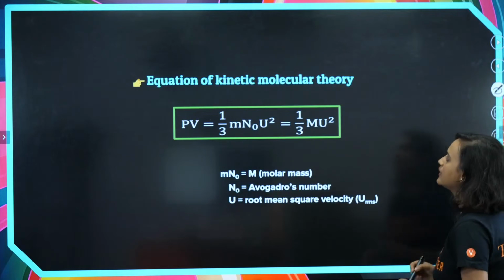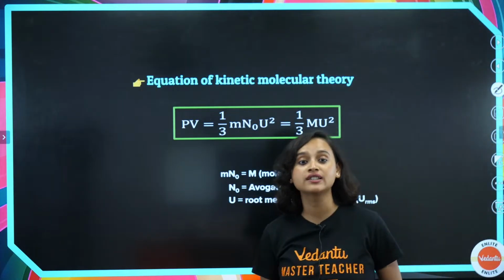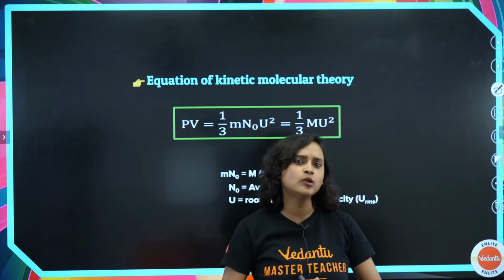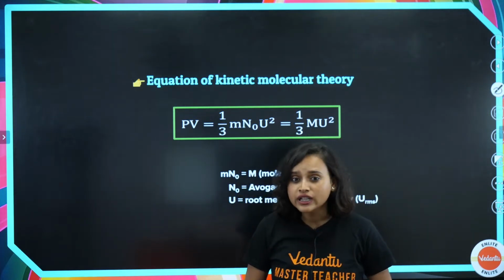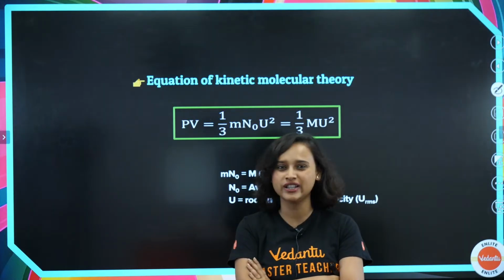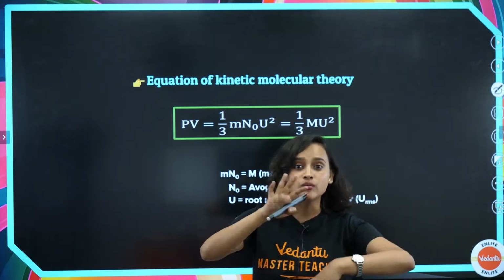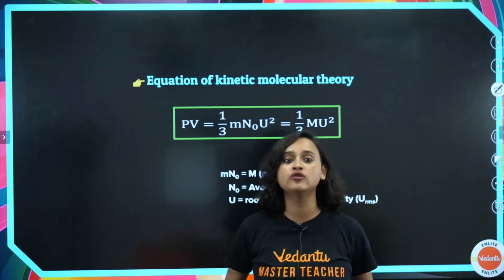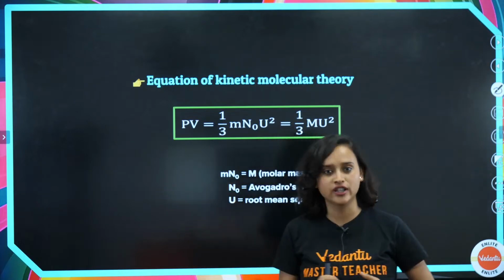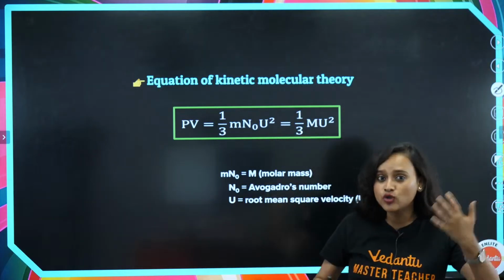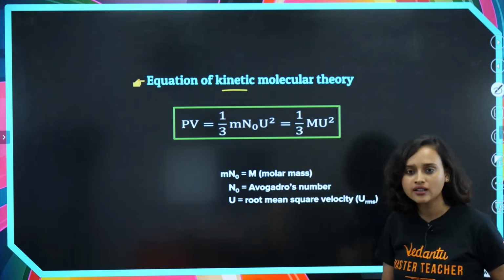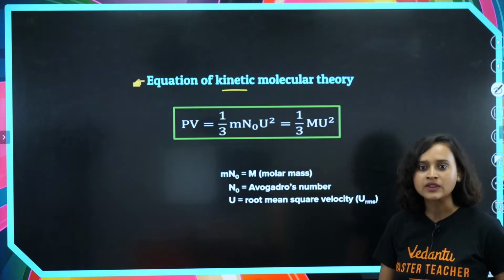Now from here, when we move on, we come across the kinetic molecular theory. Acha, why kinetic molecular theory? We know that the gases are not sitting like this. Are they sitting and chilling? No, they're constantly in movement. They are moving randomly. So it is kinetic molecular theory because the molecules are moving. Right, everybody?